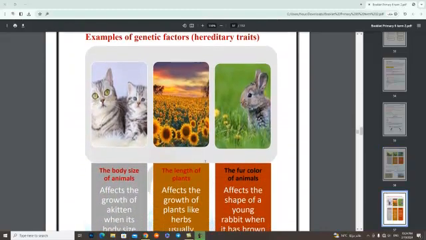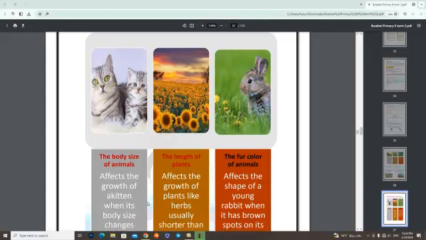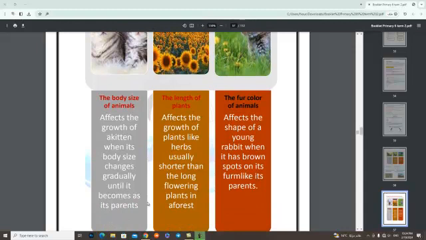Now we will take examples of genetic factors or hereditary traits. Number 1, the body size of animals. Number 2, the length of plants. Number 3, the fur colors of animals.